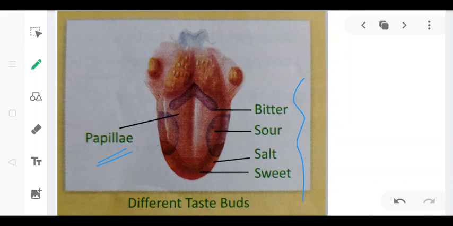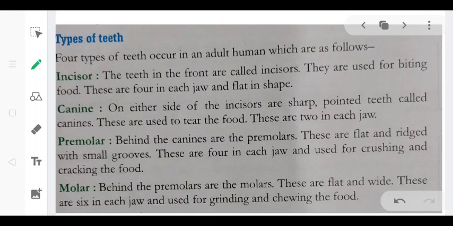Some typical tastes that the taste buds can detect are sweet, sour, salty and bitter. And the tongue also helps us in many ways: it helps us to talk, it moves food around our mouth when we chew it, and it also mixes the saliva with food while chewing and helps us swallow the chewed food. Okay, next is teeth.